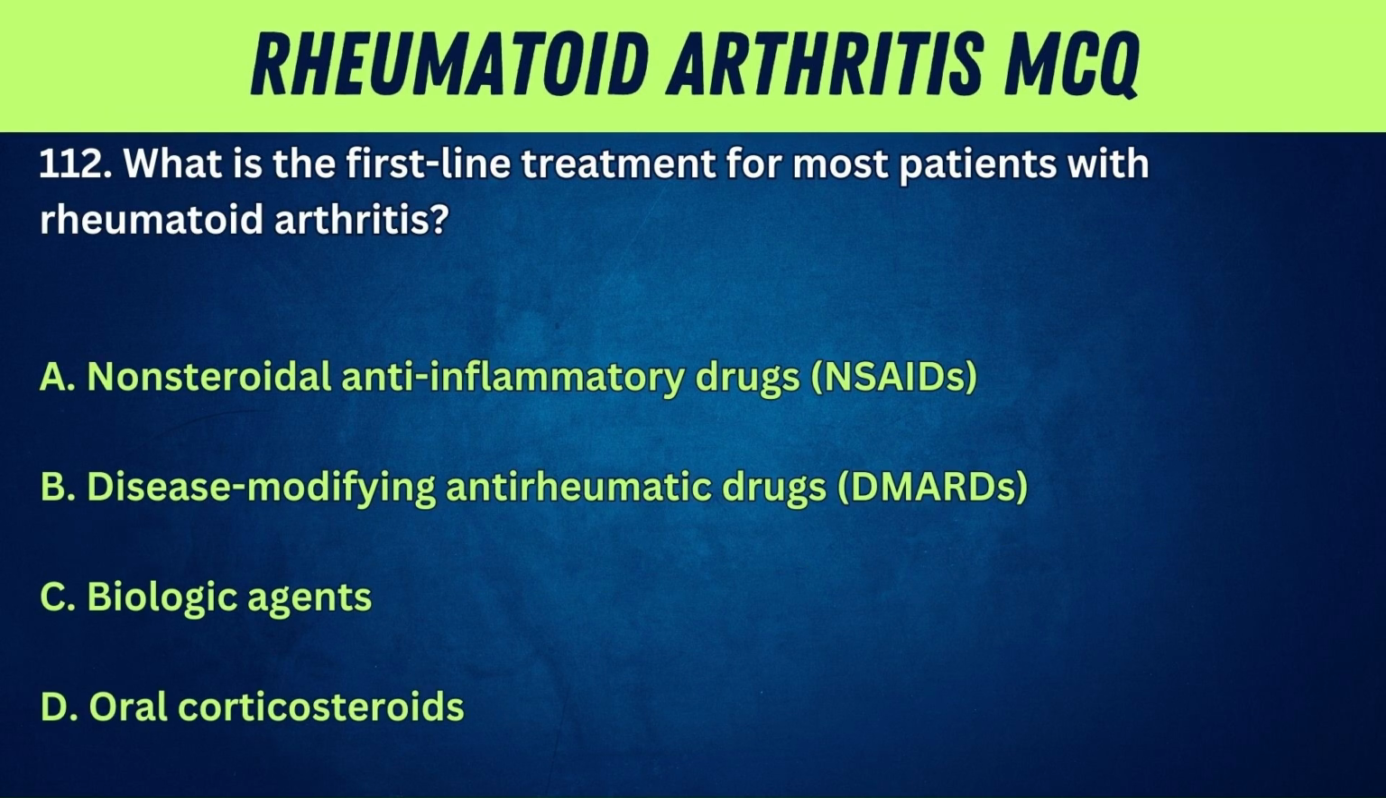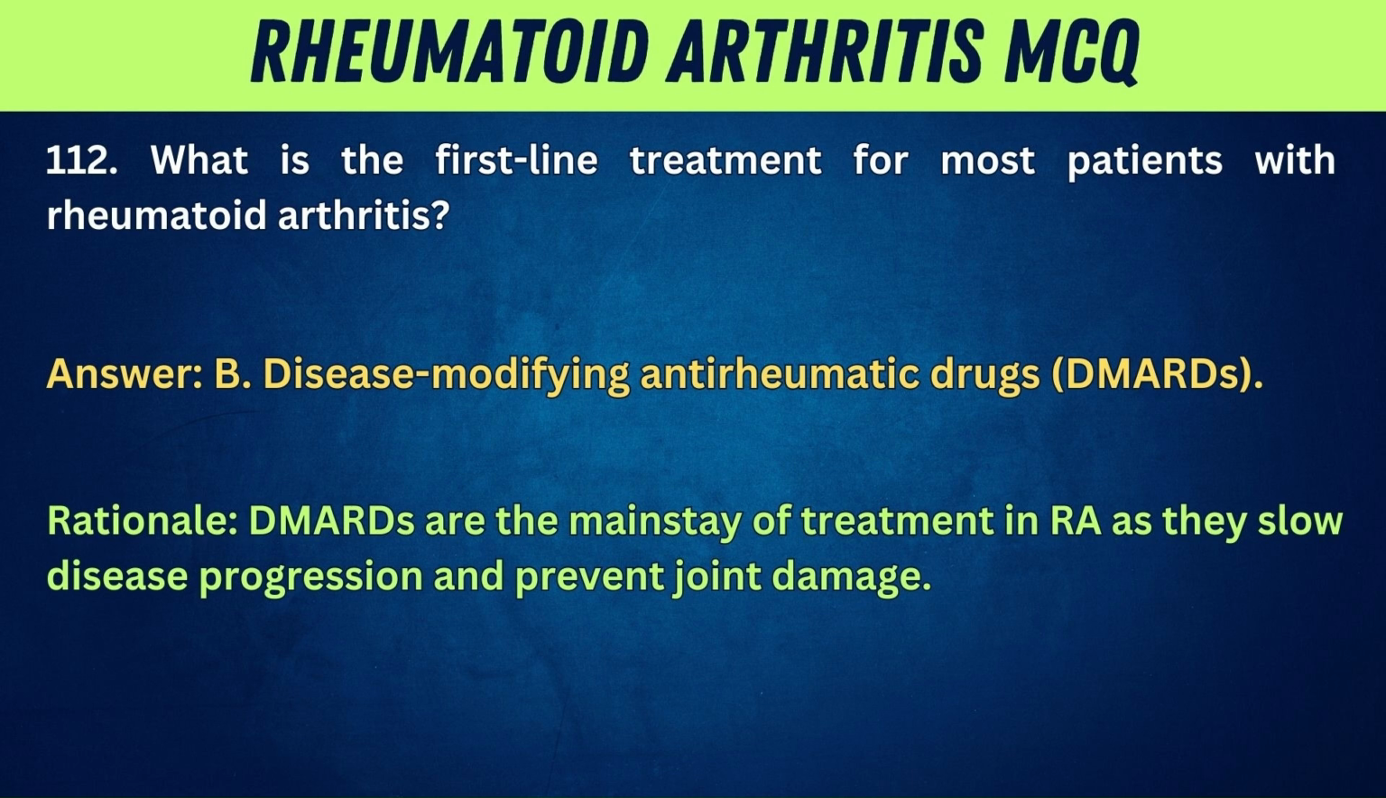112. What is the first-line treatment for most patients with rheumatoid arthritis? A. Nonsteroidal anti-inflammatory drugs, NSAIDs. B. Disease-modifying antirheumatic drugs, DMARDs. C. Biologic agents. D. Tocilizumab, Actemra. Answer: B. Disease-modifying antirheumatic drugs, DMARDs. Rationale: DMARDs are the mainstay of treatment in RA as they slow disease progression and prevent joint damage.